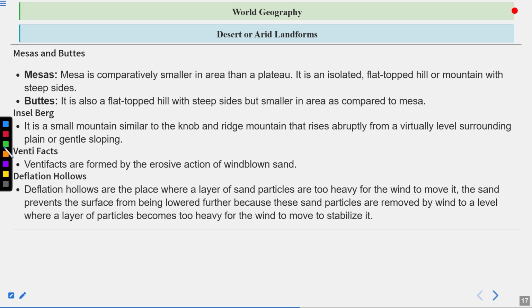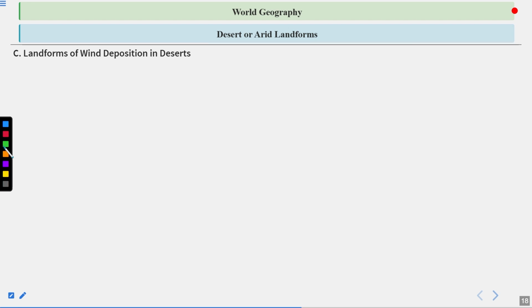The sand prevents the surface from being lowered further, because the particles are removed by wind to a level where the remaining layer becomes too heavy for the wind to move, which stabilizes it. So these are the different types of desert or arid landforms found in desert areas. Now let's talk about the deposition of landforms because of winds in deserts.